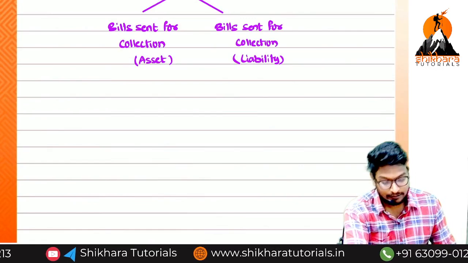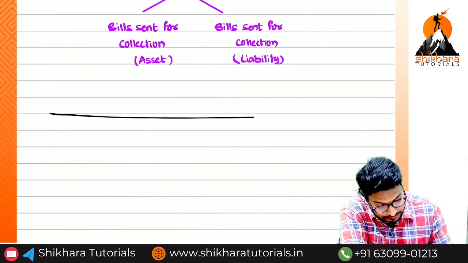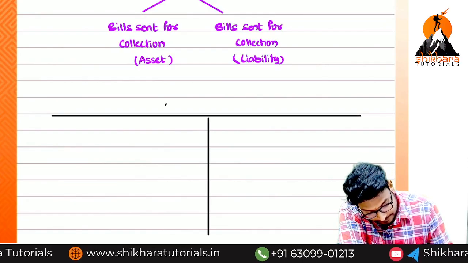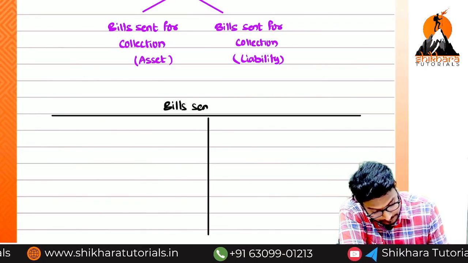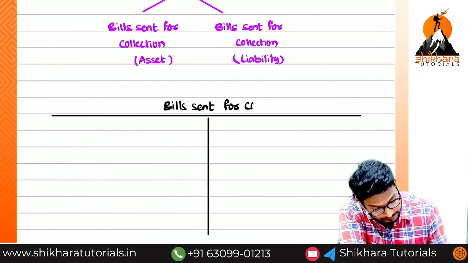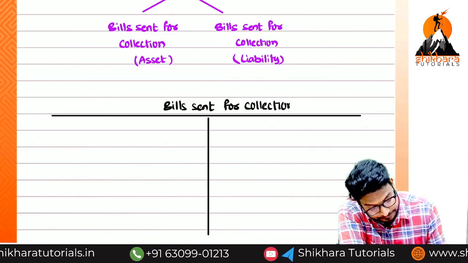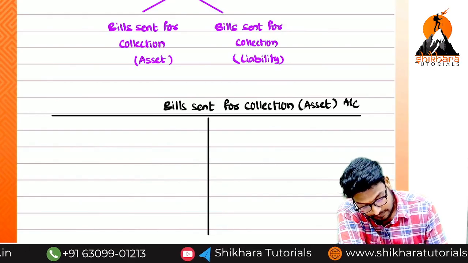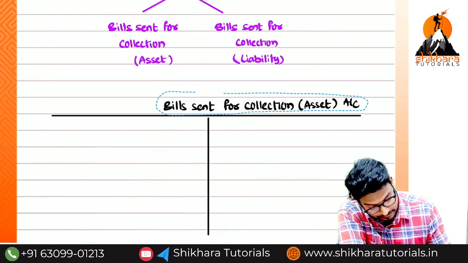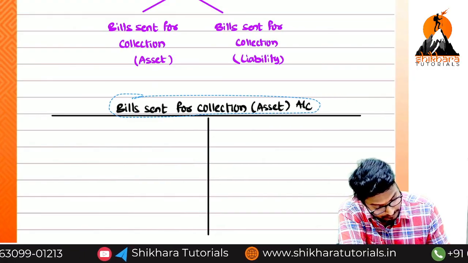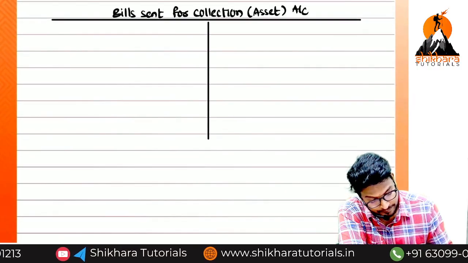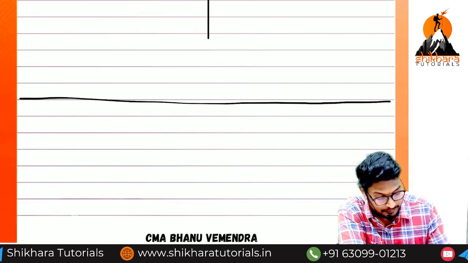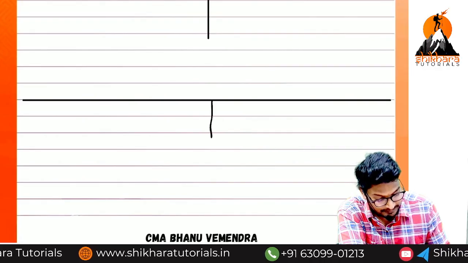Okay. Now which accounts do we need to prepare? Bills sent for collection asset account, and we need to leave 4 to 5 lines, that's all. And we need to prepare the bills sent for collection liability account.